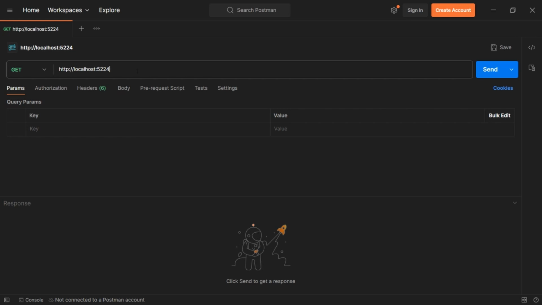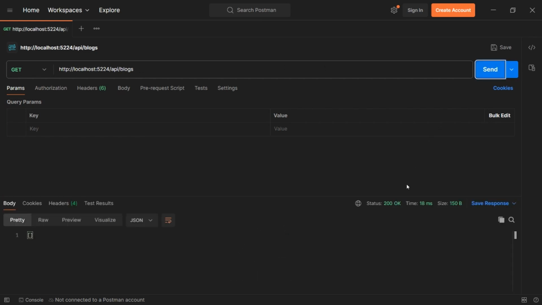For now, let's just make a GET request to the address of our server /API/blogs, which is the route we gave to the controller. Let's send that. And we can see here that we've got a 200 response with an empty collection, which is great. That means that the server is up and running, and of course there's nothing in the database at the moment, so this is the exact response that we would expect.